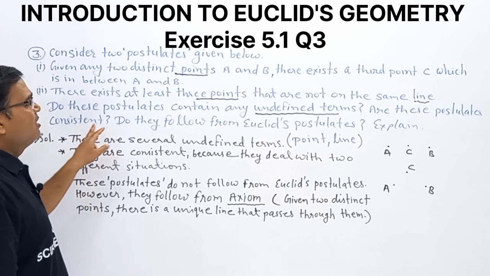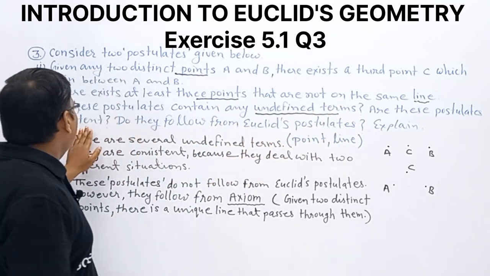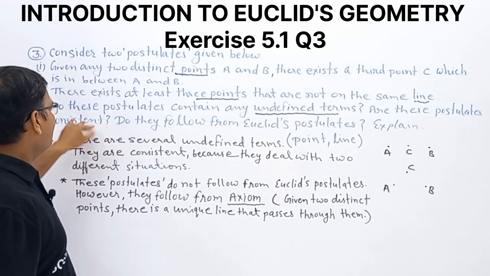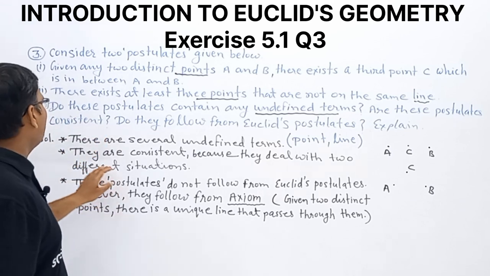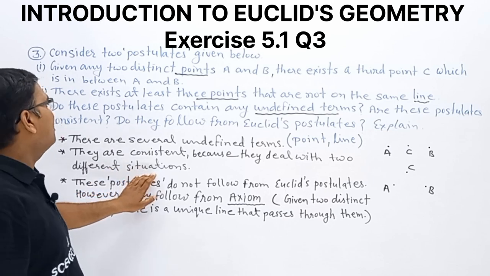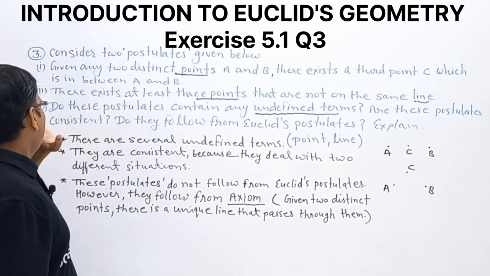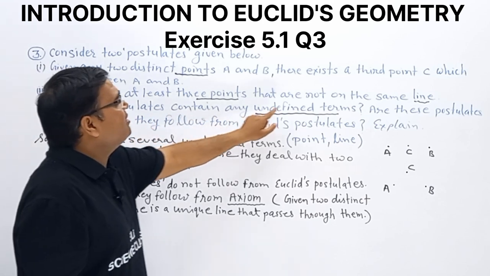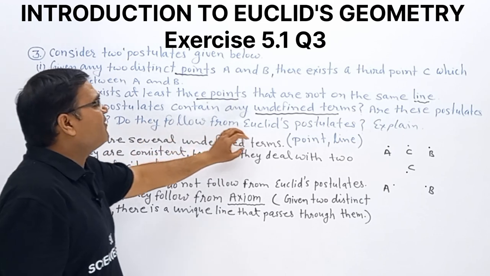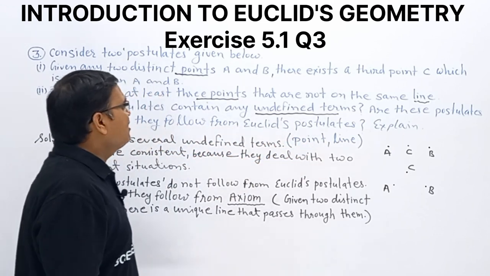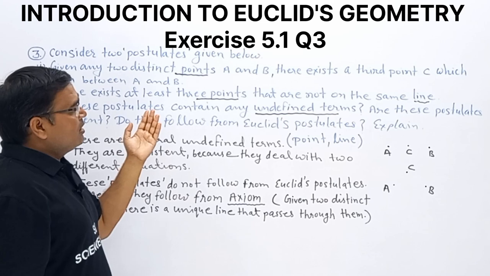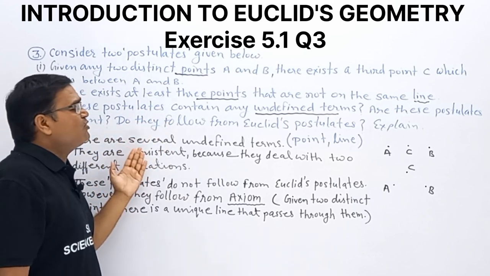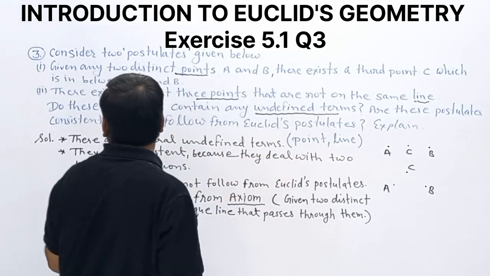Clear? Now next one. Are these postulates consistent? They are consistent because they deal with two different situations.